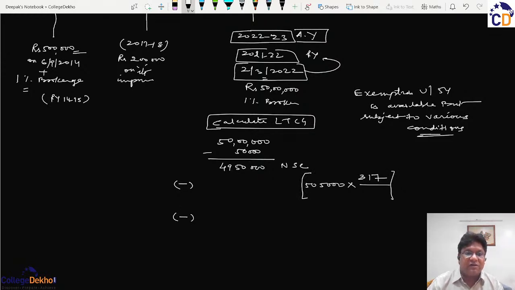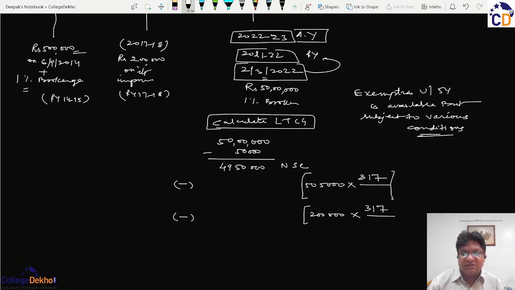Then we will deduct the cost of improvement, and not just the cost of improvement of 2 lakhs, but we will also index it in a similar manner by multiplying it with the index rate of the previous year 21-22 and dividing with the index rate of the previous year 17-18.